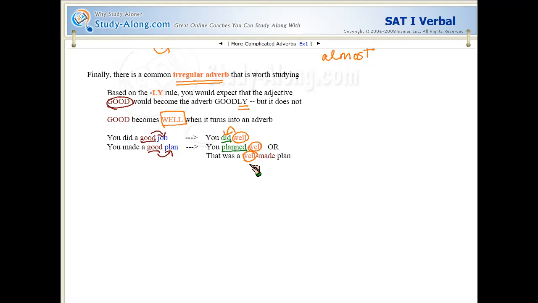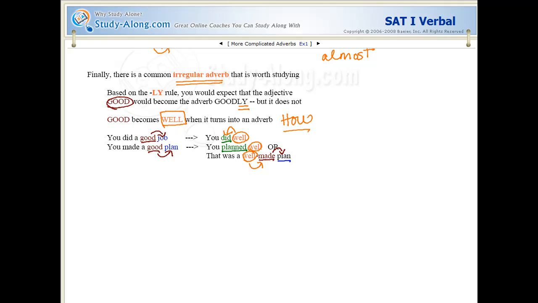Right? And then well would be the adverb describing the adjective made. Right? Made describes the kind of plan, which is a thing. So made is an adjective. Well describes how it was made. So well is the adverb that tells us how something was done. It was done well, not it was done good or it was done goodly.